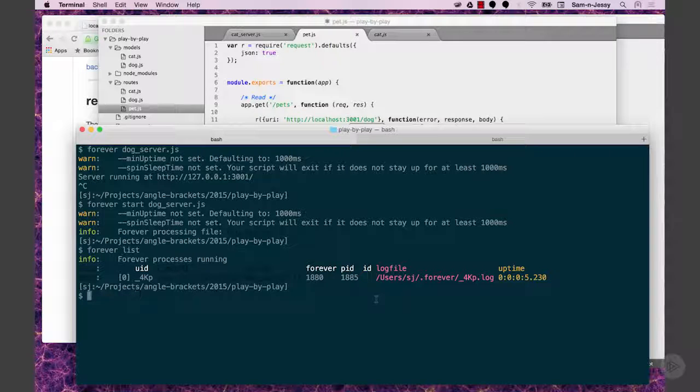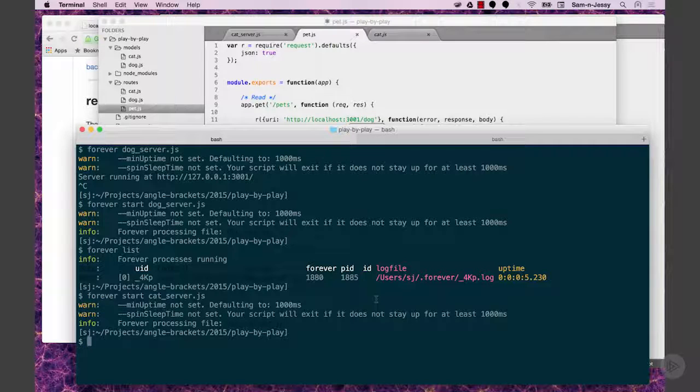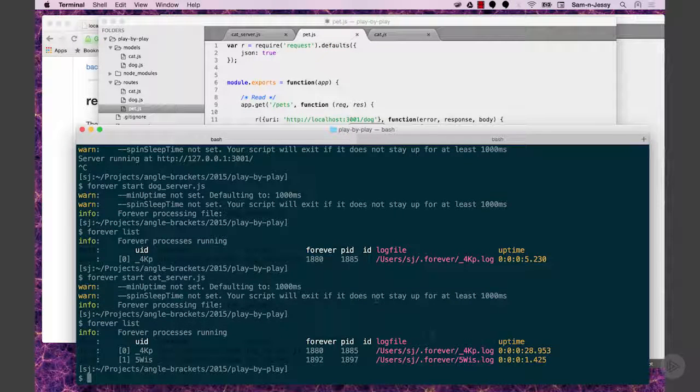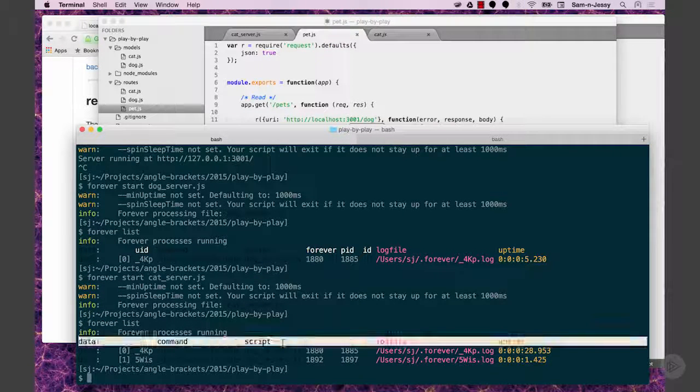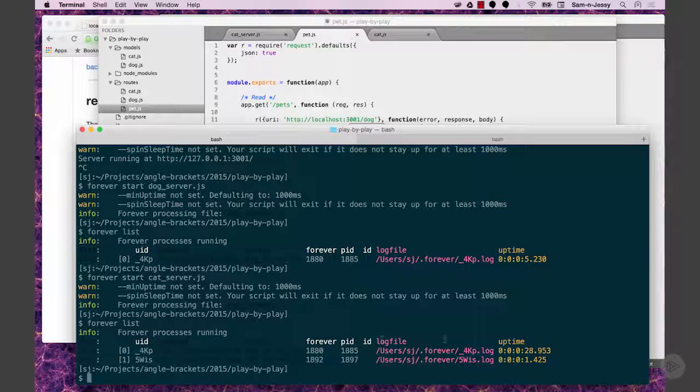Exactly. I'm going to do a trick, though. I'm not going to run pet server with that, just so if we restart things, I'll use nodemon in the foreground. Gotcha. So forever start cat server. So now if I forever list, I can see I've got the two servers. I hate how they do the black on dark there, so you can't really see. Yeah, I was like, I don't see the cat or the dog there. Yeah, they're there. So I've got my cat and my dog server.